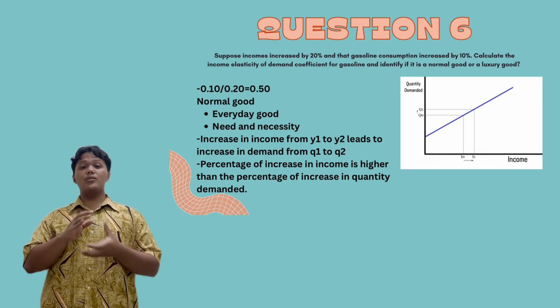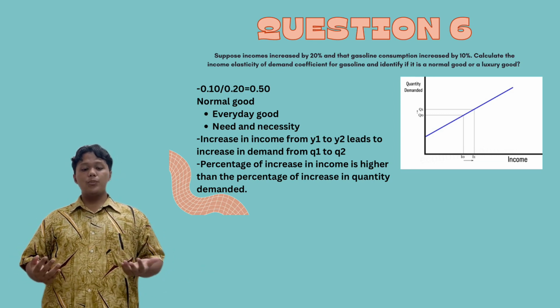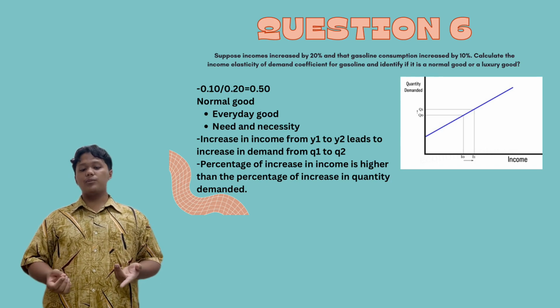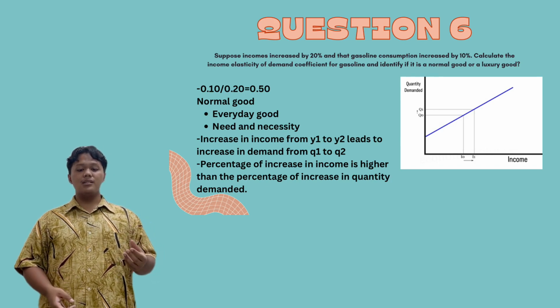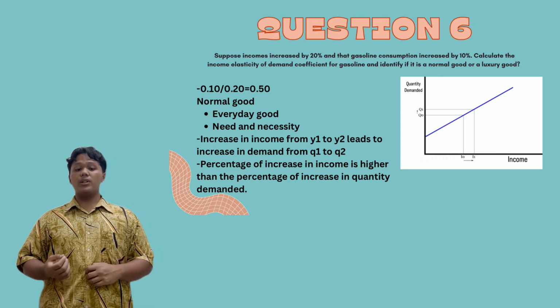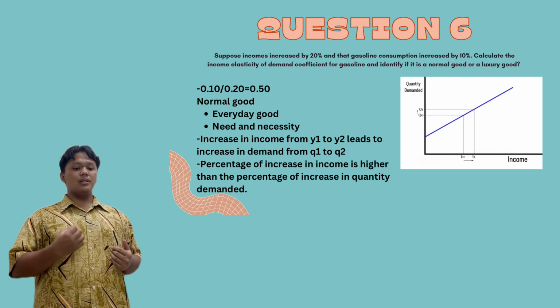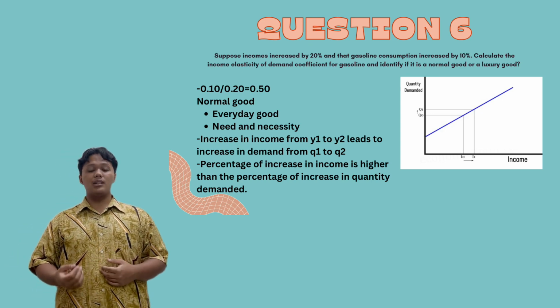Alright, so moving on to the final question of our presentation, question 6. Suppose income increased by 20% and the gasoline consumption increased by 10%. Calculate the income elasticity of demand coefficient for gasoline and identify if it is a normal good or a luxury good.